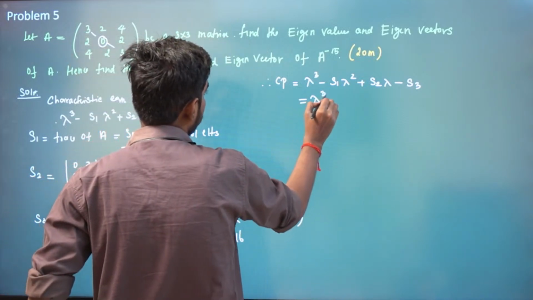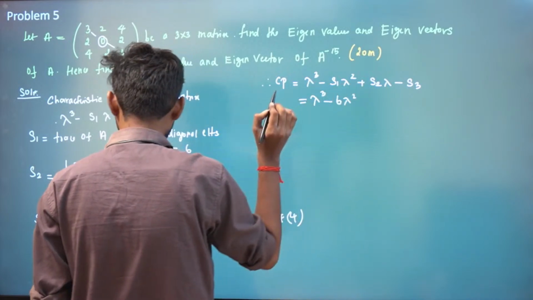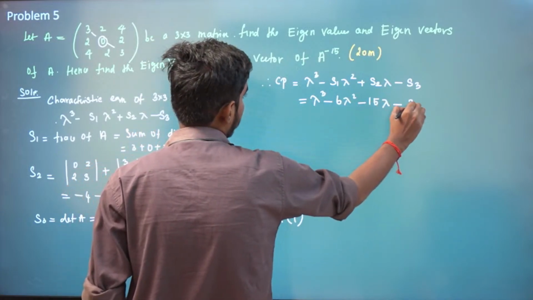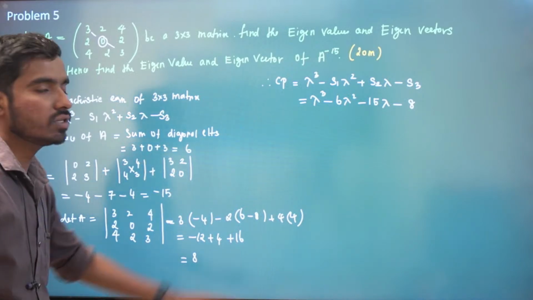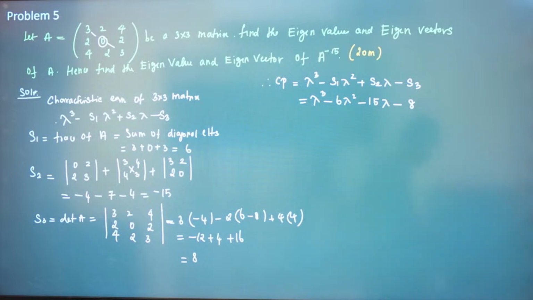So lambda cube minus 6 lambda square minus 15 lambda minus 8. This is a cubic polynomial, so it will have three roots, which we call eigenvalues. So lambda cube minus 6 lambda square minus 15 lambda minus 8 is equal to 0.